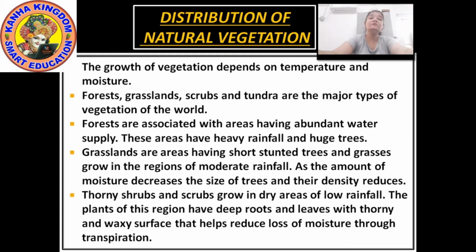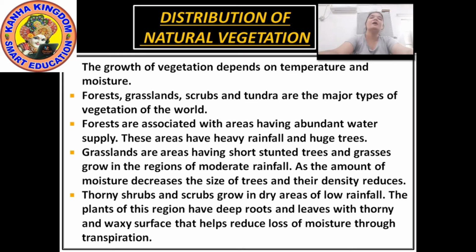Okay. Now these vegetations can be classified into different types. They can be in the form of forest, dense forest, grassland where there is only grass on the plain lands, and scrubs.